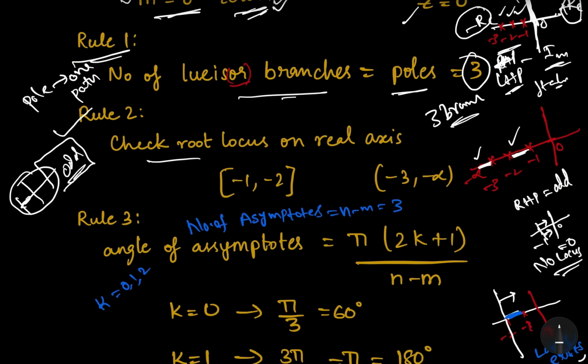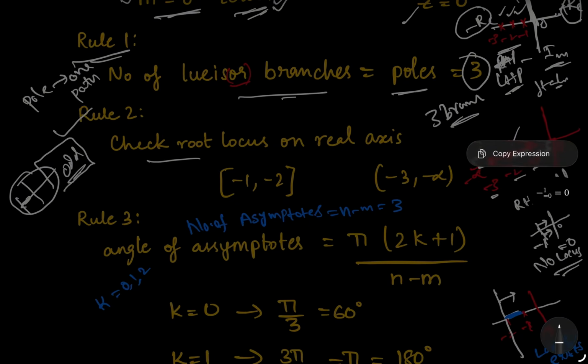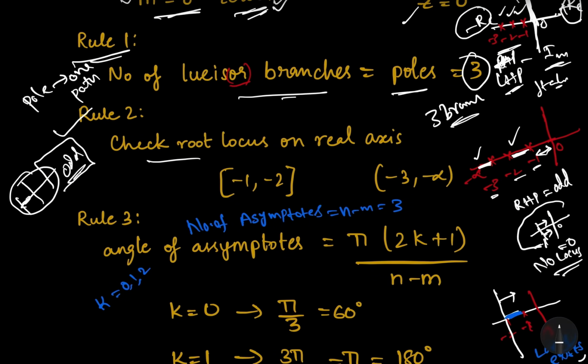Now check interval by interval. I mentioned here minus 1, minus 2, minus 3. How many poles are on the right side between 0 and minus 1? Check this graph here.